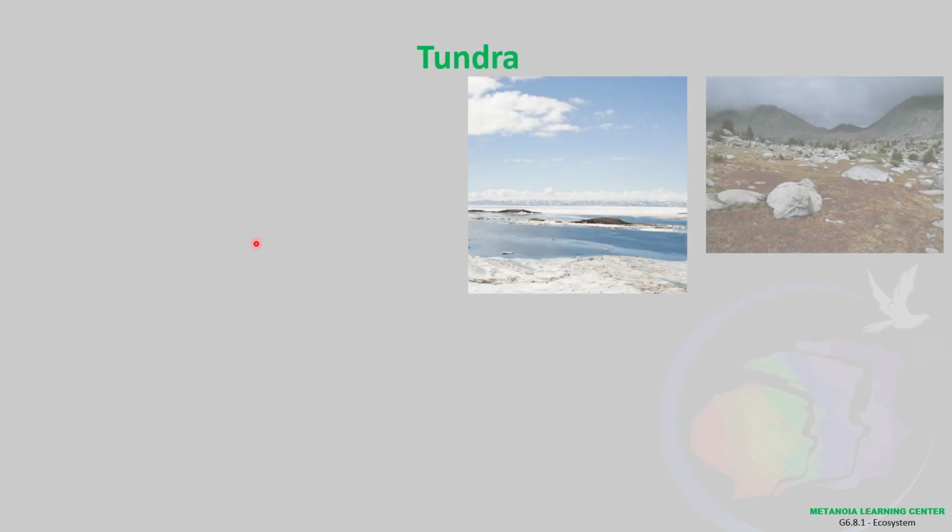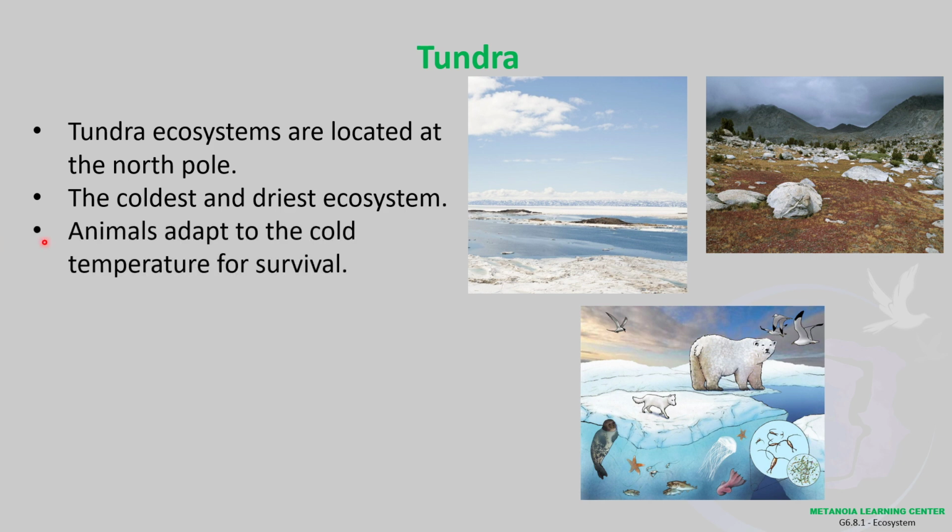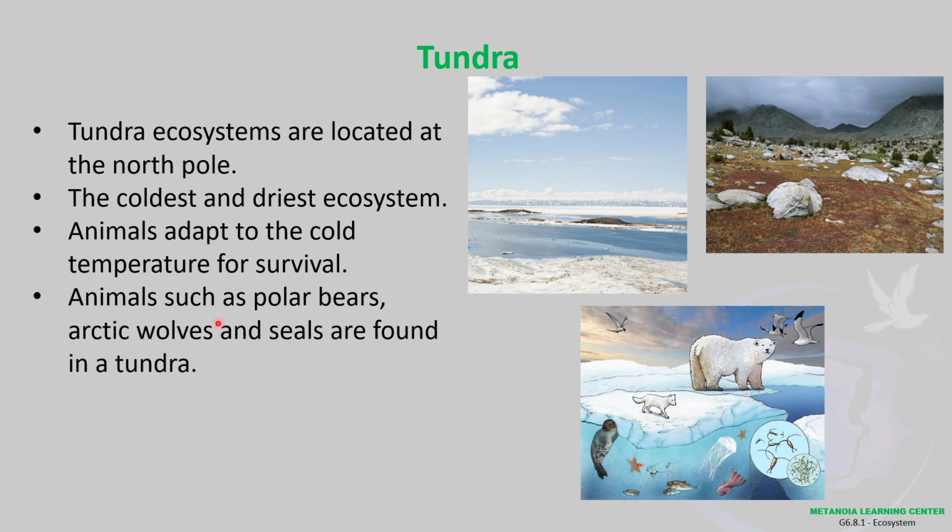A tundra. Okay. Tundra ecosystems are located at the North Pole. Okay, the coldest and driest ecosystem. When we say dry, it's not compared to the one in the desert, no? Let's say the air is dry because it is very cold. It's so cold. Okay. So, animals adapt to the cold temperature for survival, just like the earlier one in the desert. Animals such as polar bears, Arctic wolves, and seals are found in a tundra.